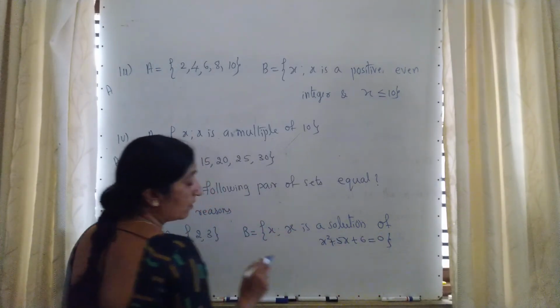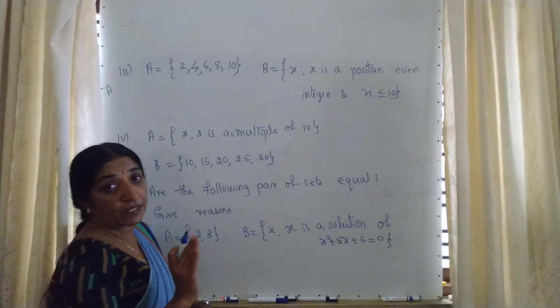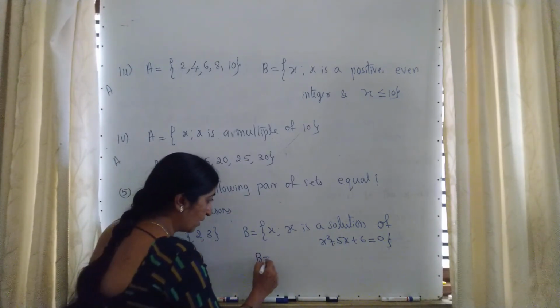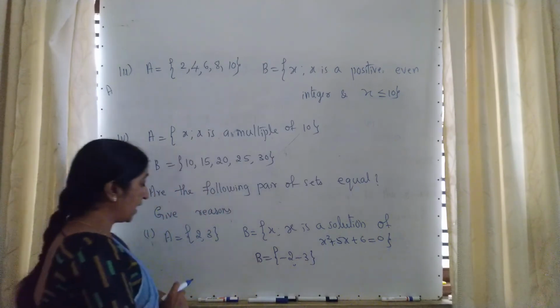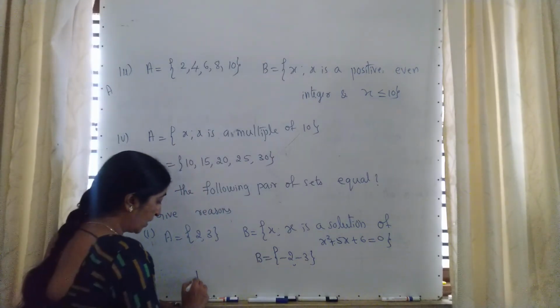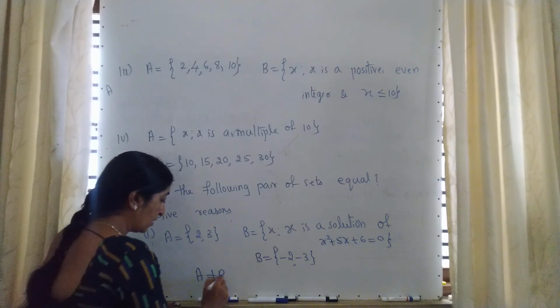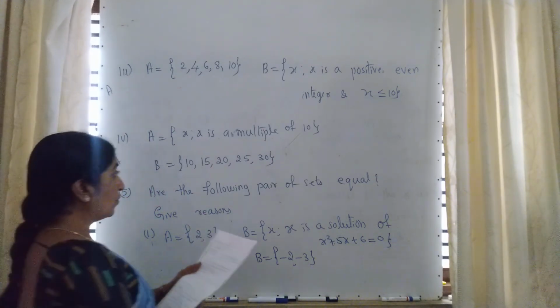After solving this quadratic equation, what is set B? Set B is minus 2 and minus 3. Compare the sets A and B. Are they equal? No, they are not equal. So the answer is A is not equal to B.